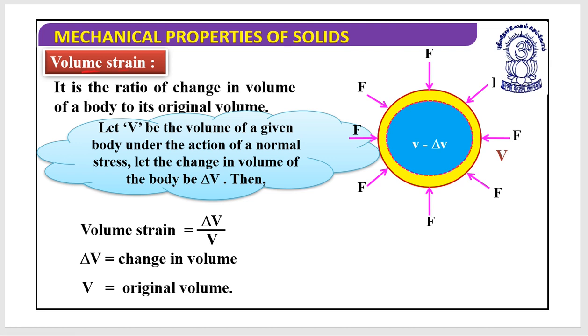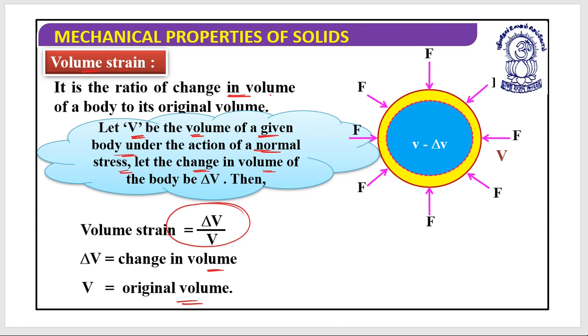Now, what is volumetric strain? It's the volume strain. It is the ratio of the change in volume of a body to its original volume. Let's suppose V is the volume of a given body under the action of a normal stress, and suppose the change in the volume is delta V, then the volume strain is delta V by V. Here delta V is the change in volume and V is the original volume. So this is volumetric strain.